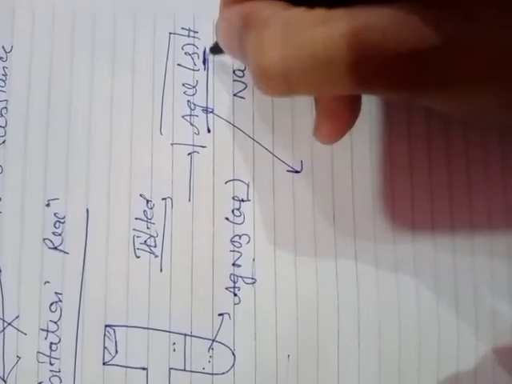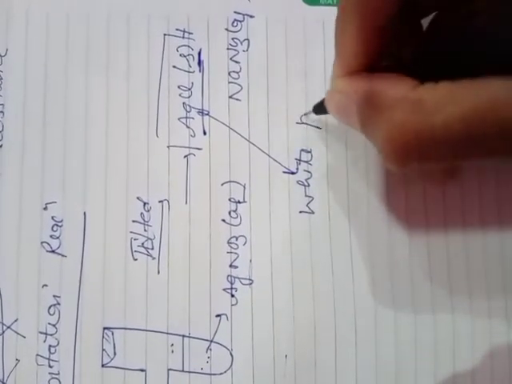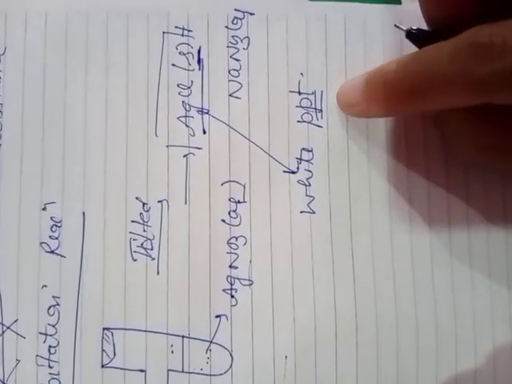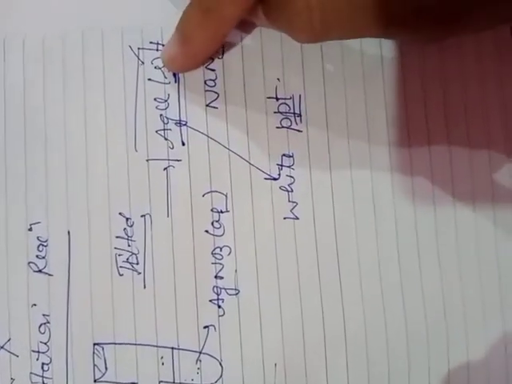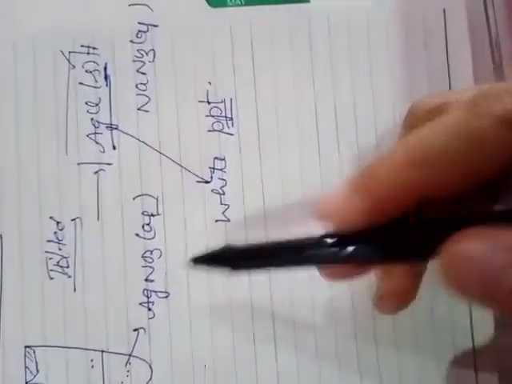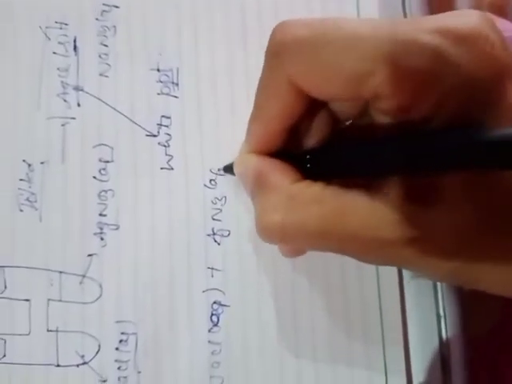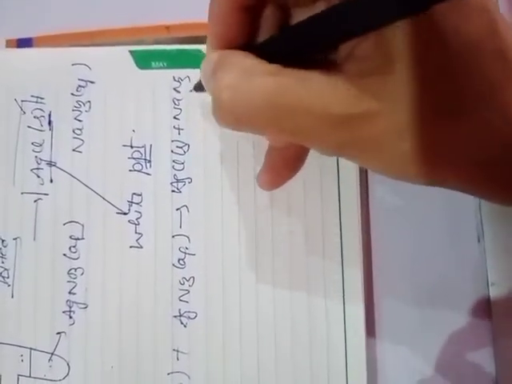What does this solid indicate? This indicates that AgCl is found in the form of a white precipitate, and we know that a precipitate is a solid residue. Therefore, we write solid here. Clear? So after mixing of these two solutions, the reaction becomes NaCl aqueous plus AgNO3 aqueous gives AgCl solid plus NaNO3 aqueous.